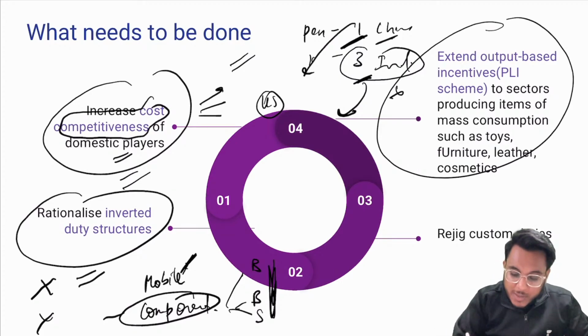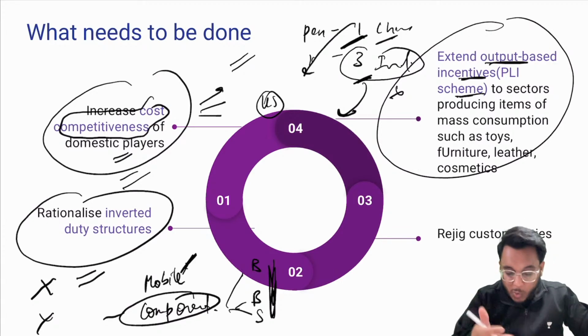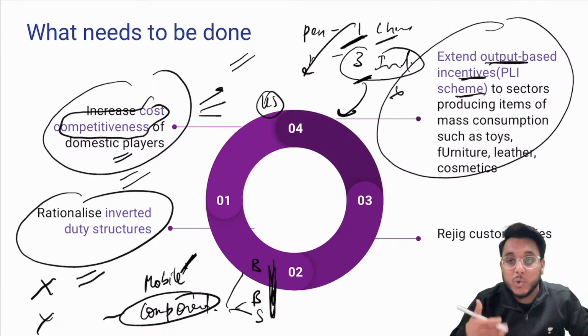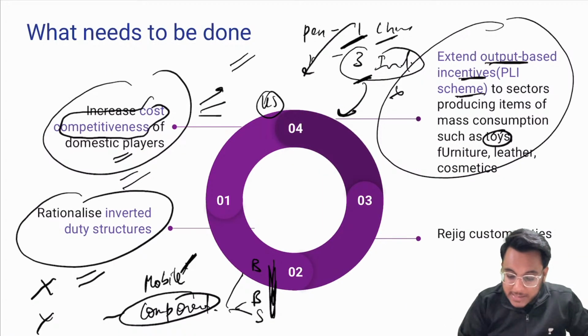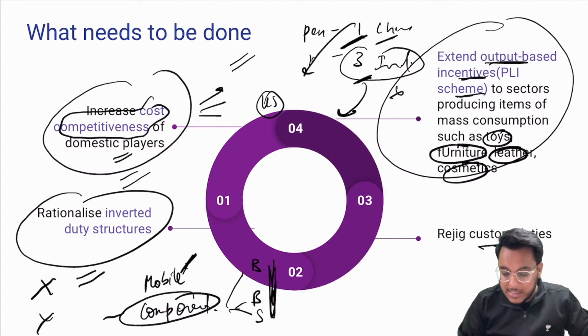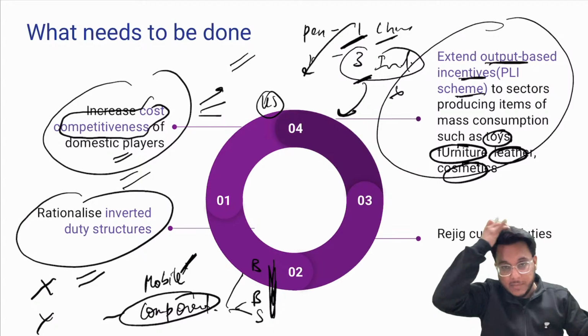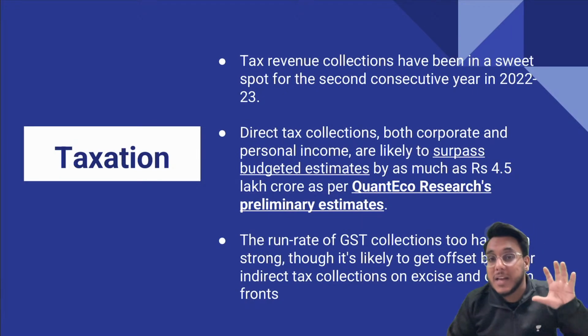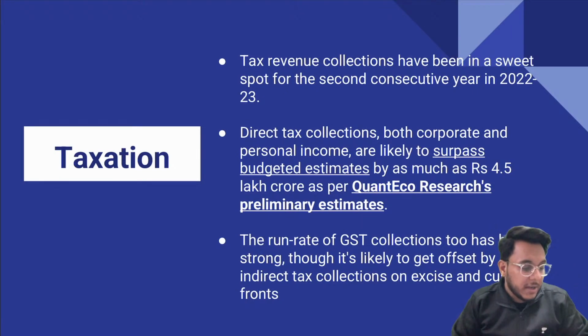Next, we need to extend the output based incentive, the PLI scheme. We have extended the production linked incentive scheme to the high tech sectors, but now we need to extend it to the toy sector, furniture, leather, cosmetics, and all these kinds of things. Customs duties need to be rejigged. We need to rationalize the customs duties on some products. When there are high customs duties, we need to reduce them.